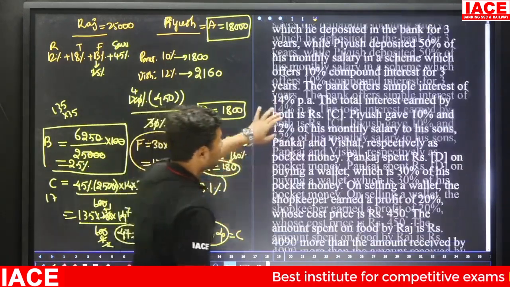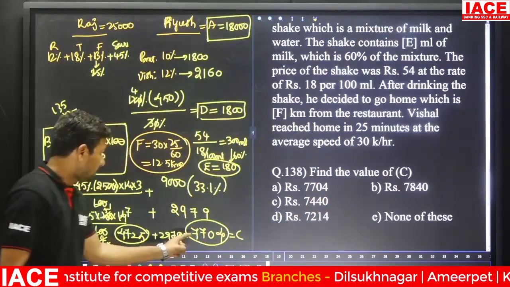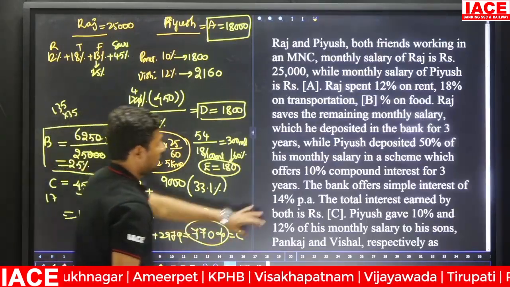Next. For the same data, next question. Find the value of C. Find the value of C: 7704, option A. Next.